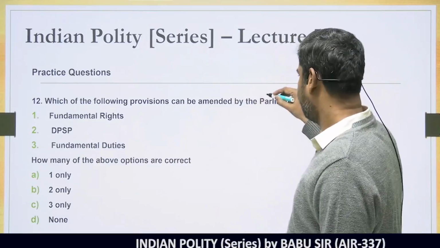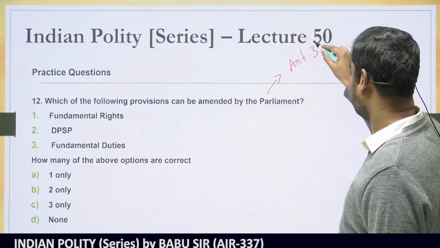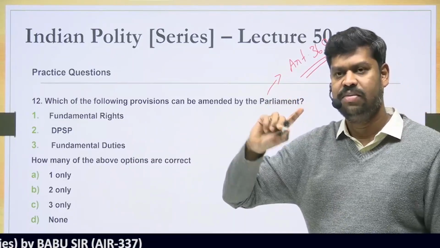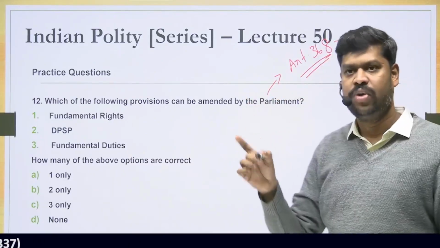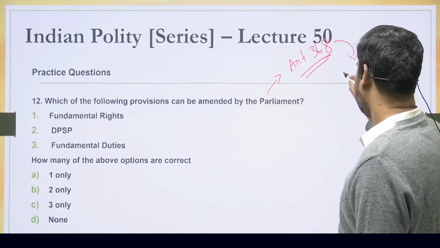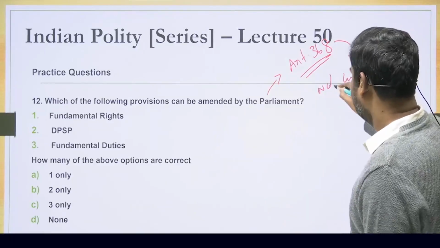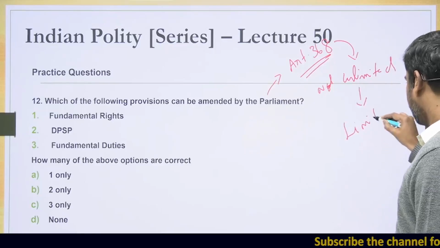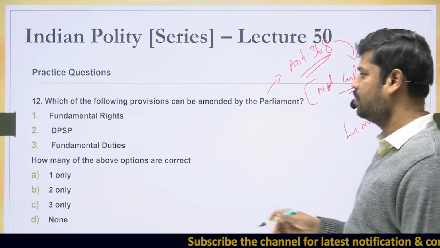We know that the Parliament has a power to amend the Constitution. Which article is giving this power to the Parliament? Article 368. Under Article 368, the Parliament has the power. But what you have to keep in mind is that under Article 368, while the Parliament can amend the Constitution, it is not an unlimited power. It is a limited power. This is what the Supreme Court has said in the Keshavananda Bharati case. So keeping this in mind, come here.